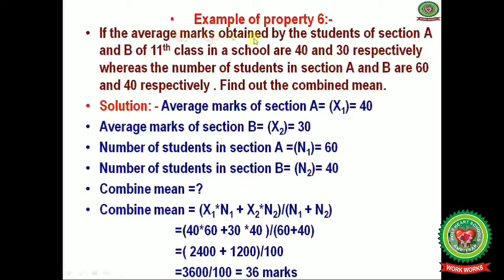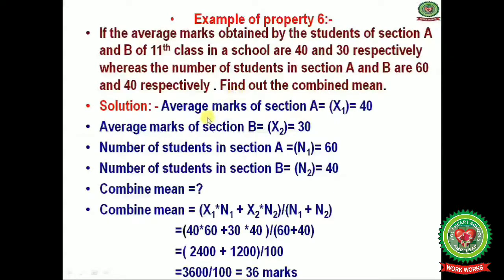Now next is another example for the same property. If the average marks obtained by the students of section A and B of 11th class in a school are 40 and 30 respectively, whereas the number of students in section A and B are 60 and 40 respectively, you have to find out the combined mean.